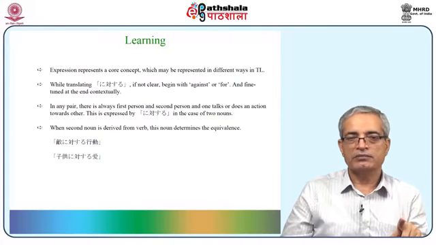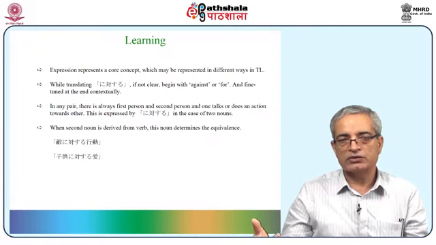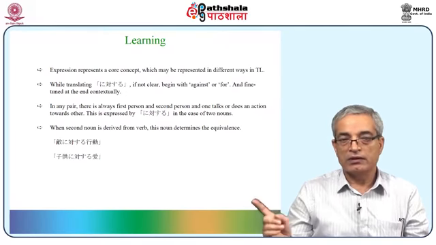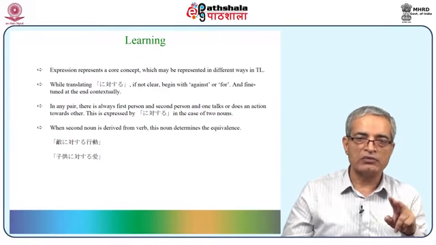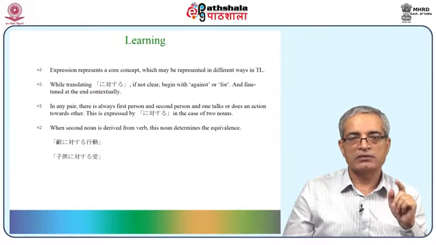In any pair, there is always a first person and a second person, and one talks or does an action towards the other person. This is what I said in the last slide also. This is expressed by ni taisuru in the case of two nouns. And when the second noun is derived from a verb, this second noun determines the equivalence.